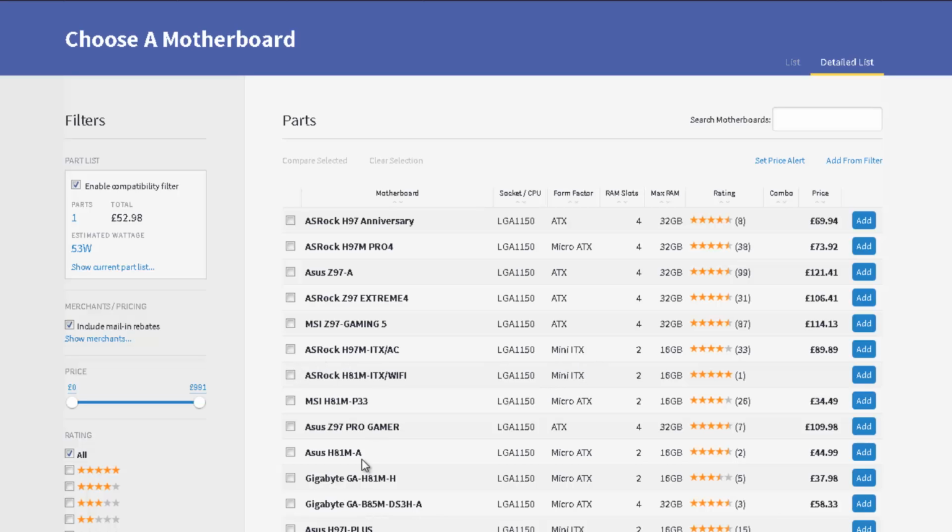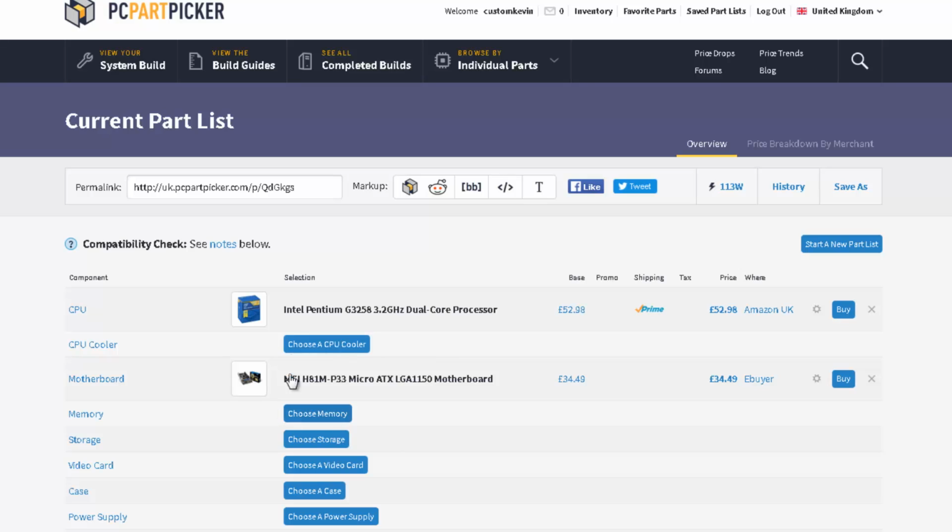And again, we want to keep the price down. We're not too concerned, it's just for everyday computing. We're not too concerned with high-end boards here, because we're only going to be using it for everyday computing. So I see a nice Gigabyte board there, or even this MSI board, which is probably a better buy. We'll click on that one and we'll add that one.